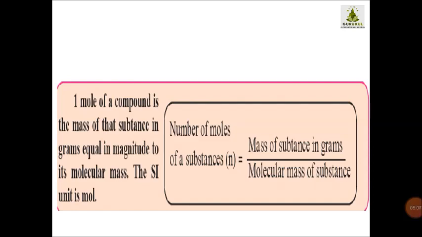Once again I am repeating, oxygen molecular mass is 32, and if I take 32 grams of oxygen divided by 32, then my number of moles will be 1. Water has molecular mass 18, and if I divide 18 by 18, then my number of moles is 1. Students, kindly go through the video, then you will understand. Read the lesson. Stay safe, stay home, children.